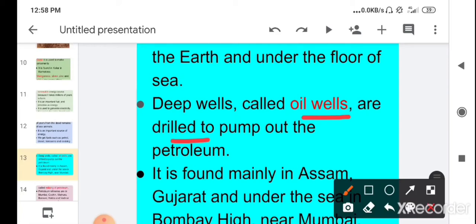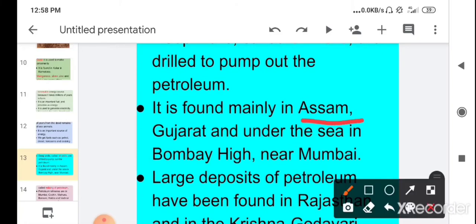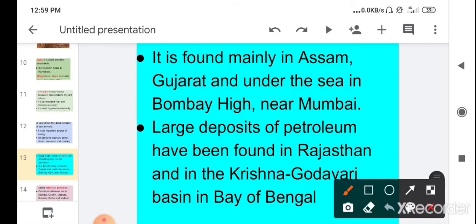Children, it is found mainly in Assam, Gujarat and under the sea in Bombay High, which is near Mumbai. Children, recently a large deposit of petroleum has been found in Rajasthan. It is found in Rajasthan and in the Krishna Godavari basin in the Bay of Bengal.